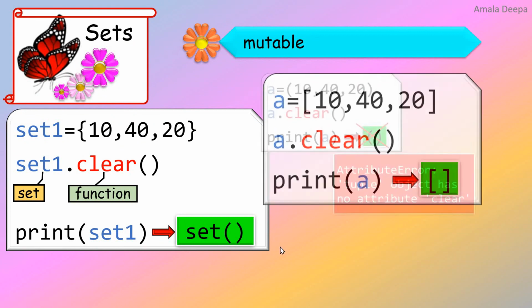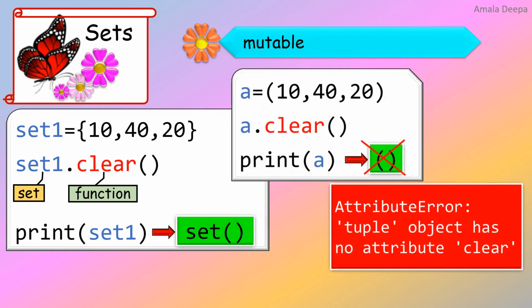And can I use the clear function on a tuple? Here I have taken a tuple object A. I cannot use the clear function on a tuple because a tuple is immutable.